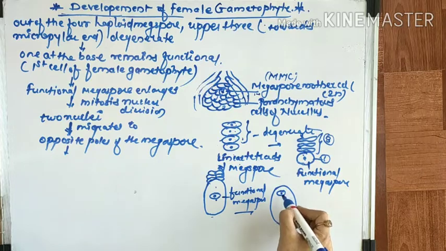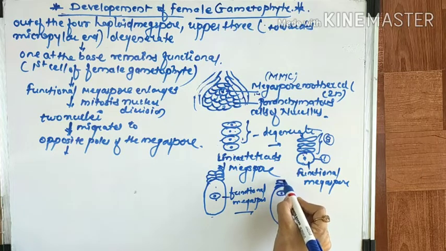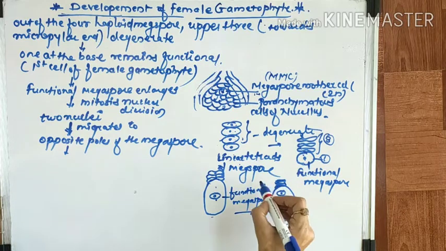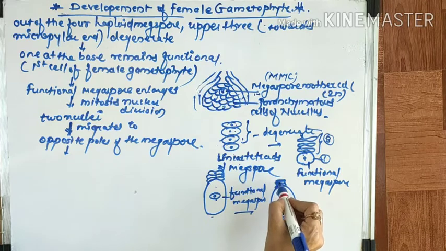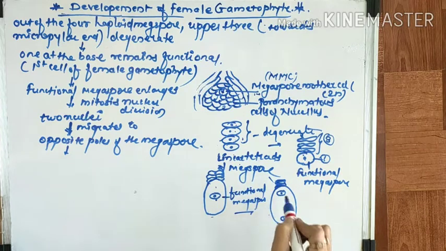Understood? So your structure should be like that, with a degenerated megaspore, this one, and this one the functional megaspore.